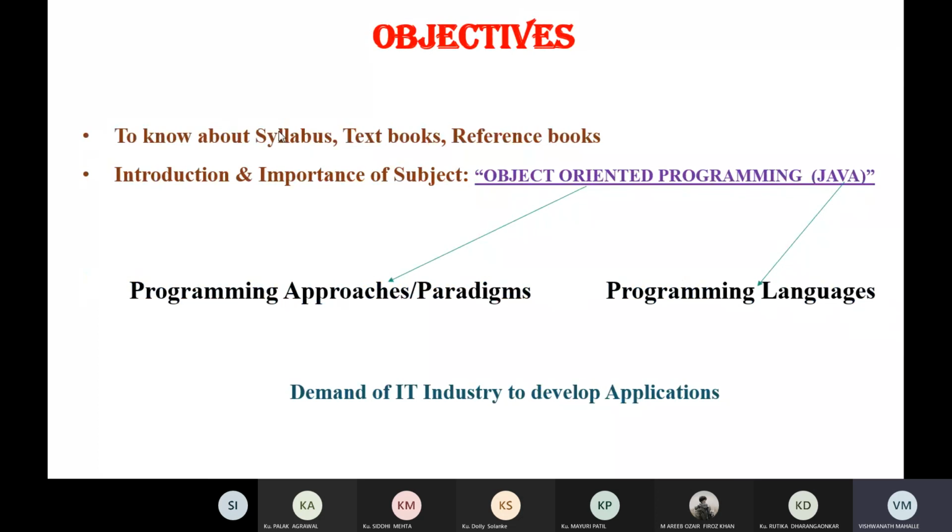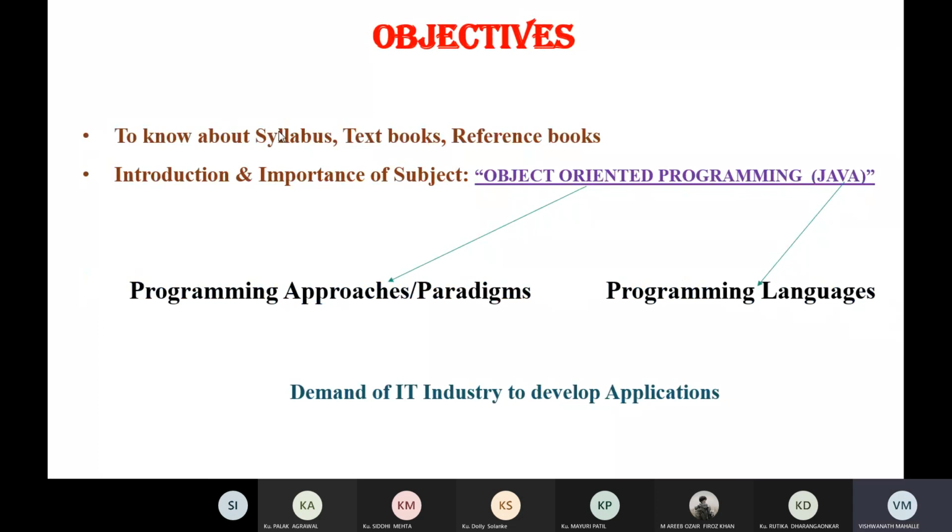Here I have written the programming approach. The introduction and importance of the subject, object-oriented programming, and in brackets Java. Java is a programming language, and there are a number of programming languages.